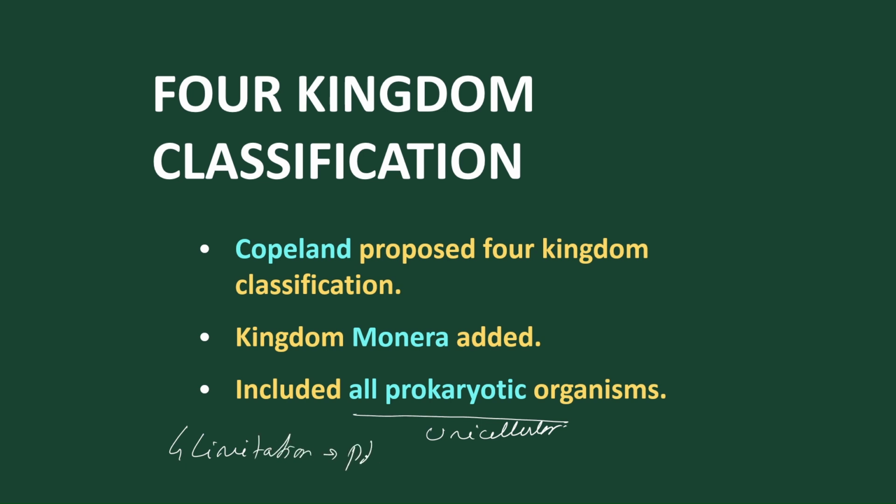Photosynthetic and non-photosynthetic. So these are also limitations. As we find limitations are present, a new kingdom will be formed. And the next kingdom we are going to study is called the five kingdom classification.